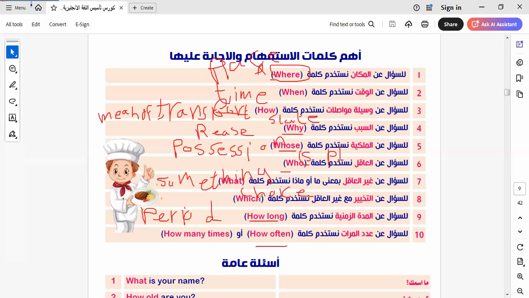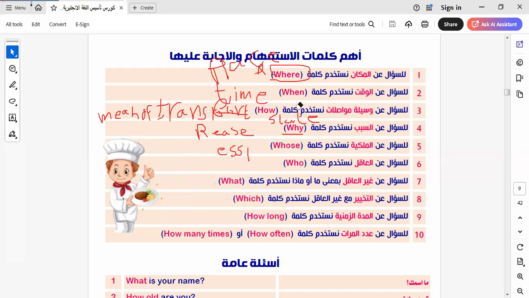What, to ask about something. Which, to ask about choice. How long, to ask about a period of time. How often means how it happened, what time this action happened, the time of the action. This goes for how often.